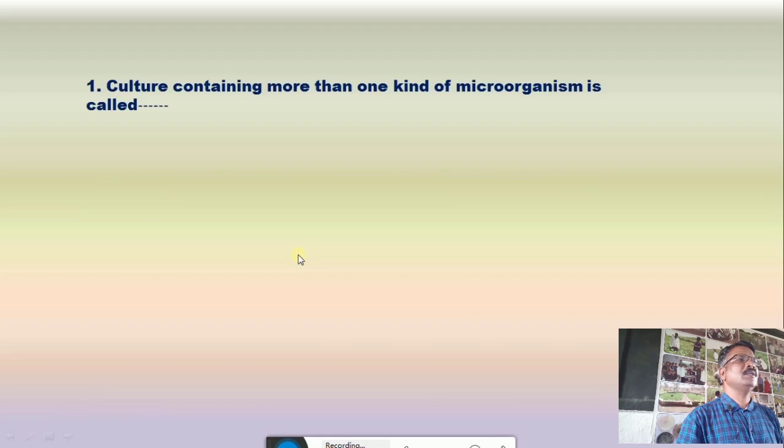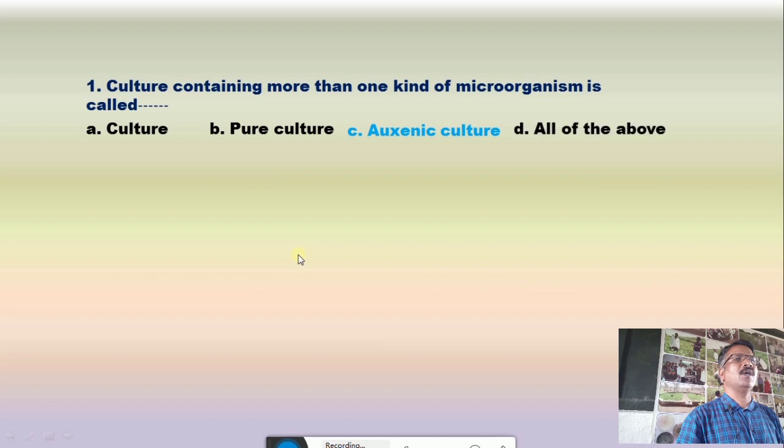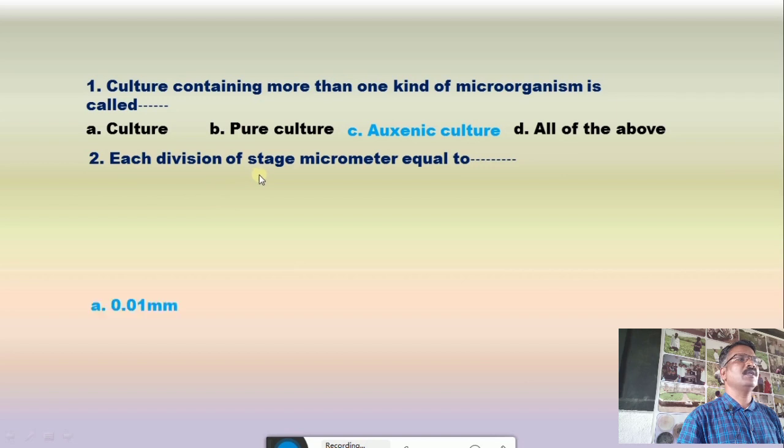The first question is, culture containing more than one kind of microorganisms is called, and the options are A. culture, B. pure culture, C. organic culture, and D. all of the above. The correct answer is organic culture. Now the second question, each division of stage micrometer equal to, the options are A. 0.01 millimeter, B. 1 micron, C. 0.1 millimeter, D. none of the above.